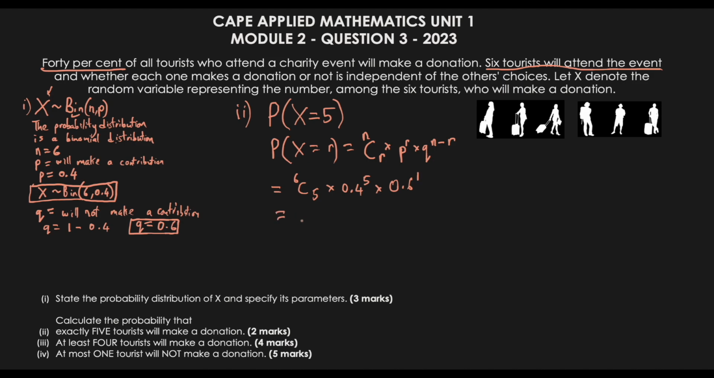So when we get this out, we'll end up with the answer. So this value would give us 36864. So this would be 0.036864, which would be approximately 0.0369.